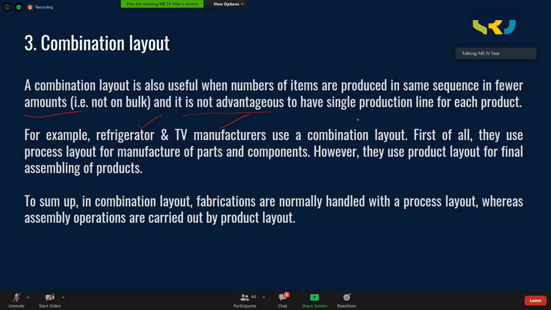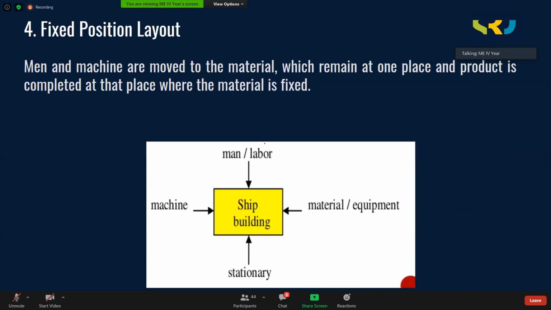So a few machines are dedicatedly allocated for a few types of models. So combination layout is used in such cases where the variety is minimum, but the sequence of operations is more or less the same. Thereby we are taking advantage of product layout as well.